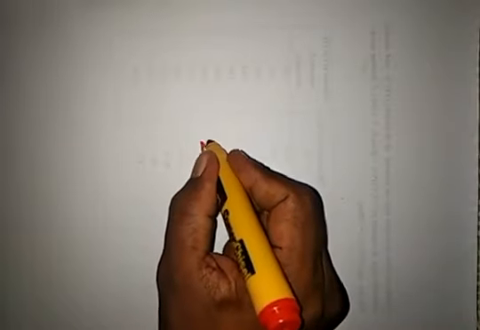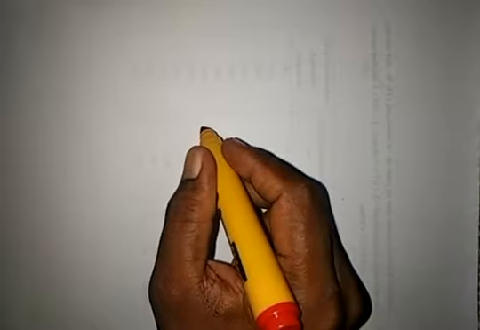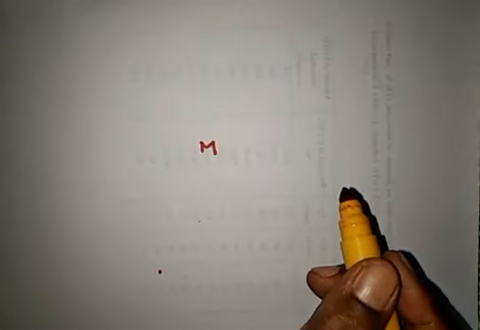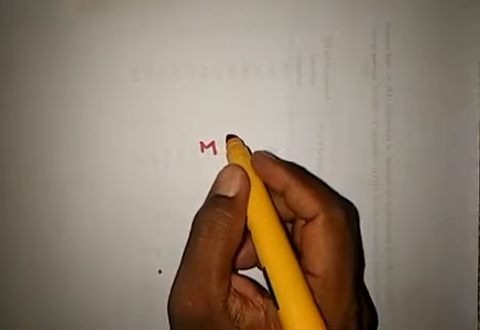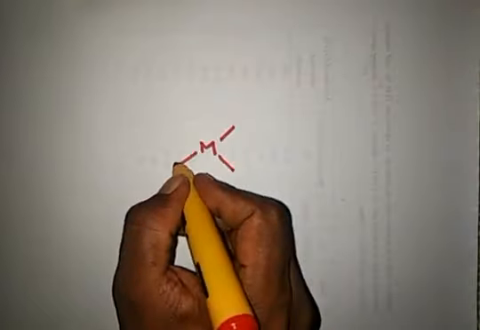So if the metal forms complexes with EDTA, the metal complex will be like this. In the complex, the center atom is the metal ion. This metal ion will be coordinated with six coordination centers in ethylene diamine tetraacetic acid. So there are six coordination centers, 1, 2, 3, 4.